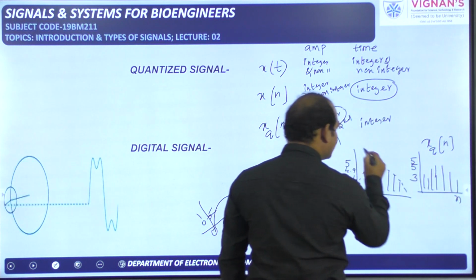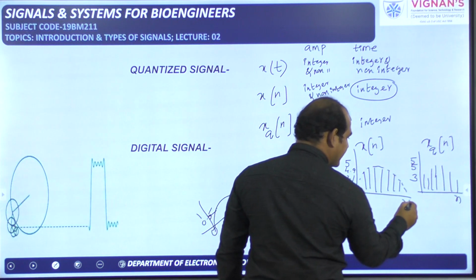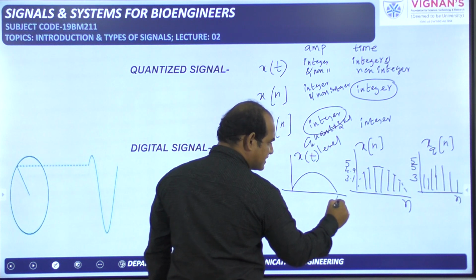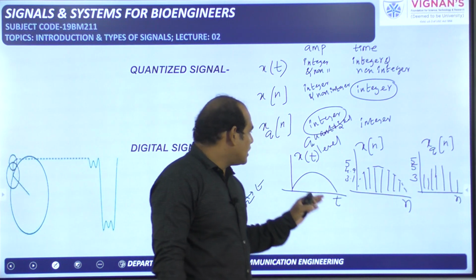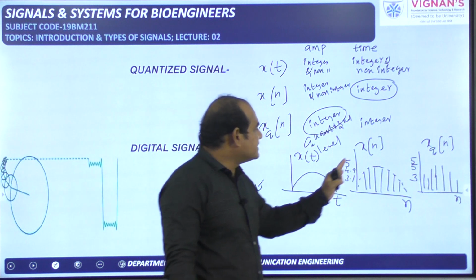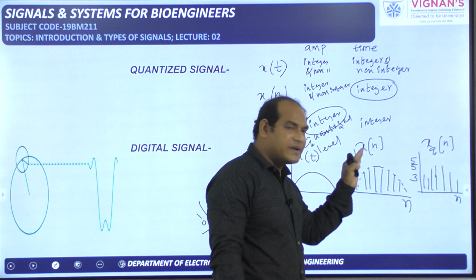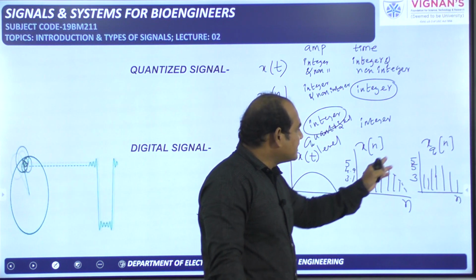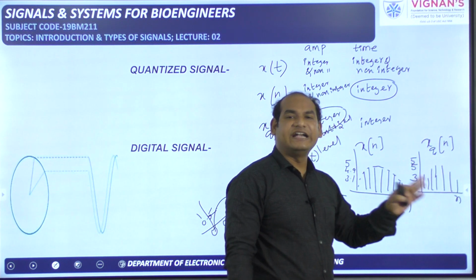Here n is there. This is a sampled signal represented with x of n. Here n is there. It is a continuous time signal, it is x of t. Okay, now you can understand the difference. So in the continuous time signal, continuously amplitude is changing. In the discrete time signal, the amplitude is defined for integer values of the independent variable, that is n, but amplitude can be integer and non-integer. But in case of the quantized signal, the amplitude and time both can be integers only.